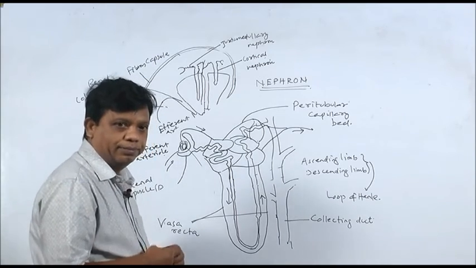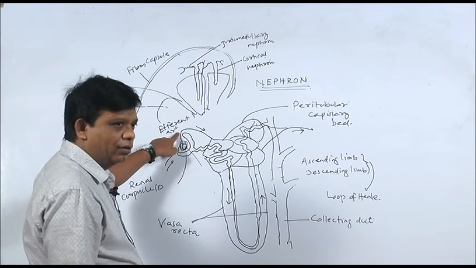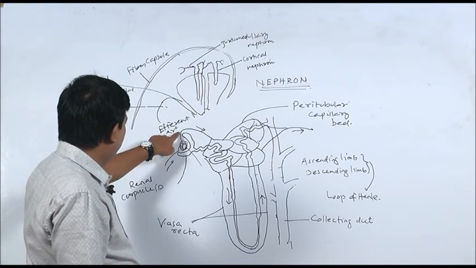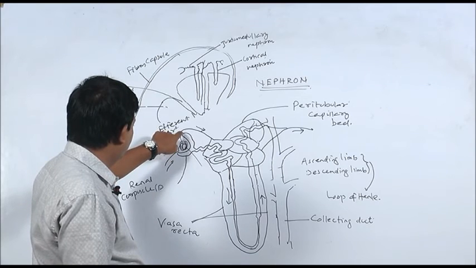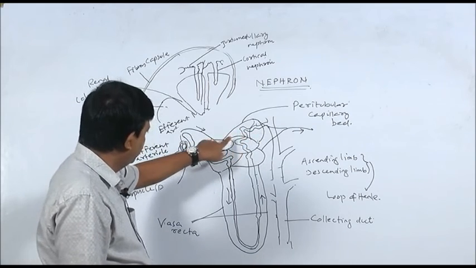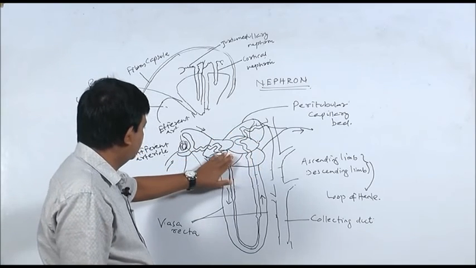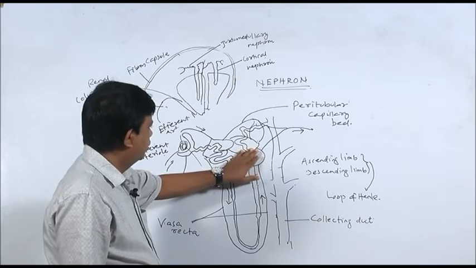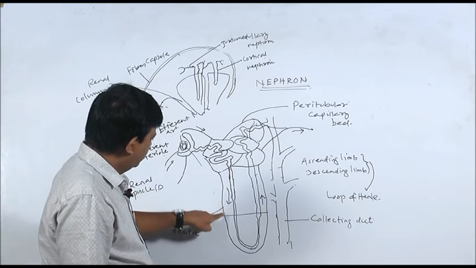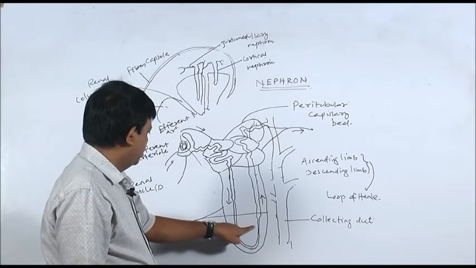So, here you mark this is the efferent arteriole which takes blood away from the glomerulus. Then on emerging from the Bowman's capsule, this efferent arteriole breaks up into capillaries. You can see here I have drawn these black lines, so they represent blood capillaries. These blood capillaries surround the proximal and distal convoluted tubule. Then mark here capillaries also run along the loop of Henle.